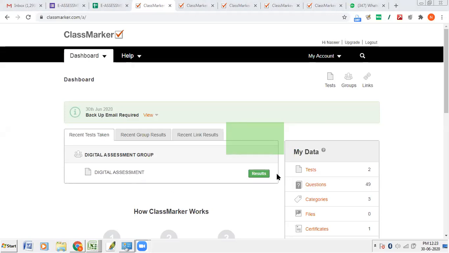Now you forget about taking the test. I hope you have understood how it works at least. Now when you create a test, you will only create the test and you will make it.